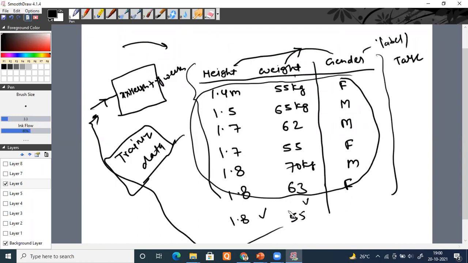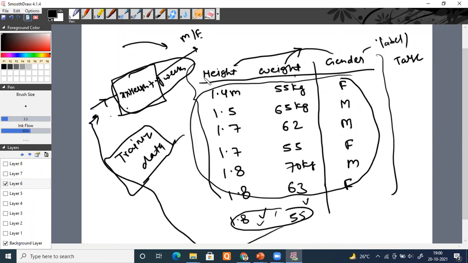I want to predict that. So I will send this kind of input to my machine learning model, and from the learned relationship, it will tell me whether, as per these parameters, the person is a male or a female.